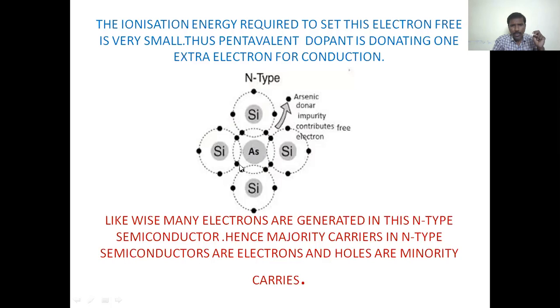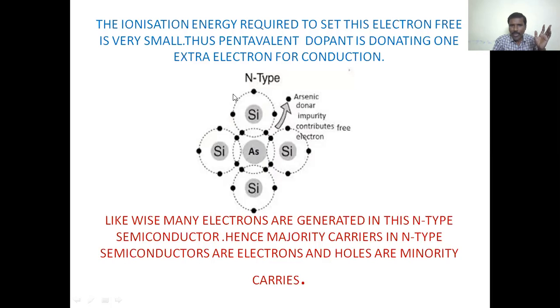There are 8 electrons. That is, 4 electrons of arsenic are covalently bonding with nearby silicon atoms, where one of the electrons is in excess. Here arsenic is a donor impurity, contributing a free electron.